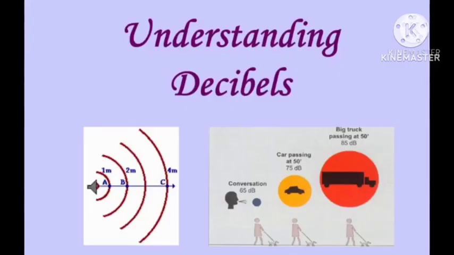So, monotone is a sound which is repeated on one note without change of pitch, while a pure note is a sound of one particular frequency. This is what a monotone is. And next we are going to discuss the unit of loudness, the decibel. The loudness of sound is measured in decibels, dB.